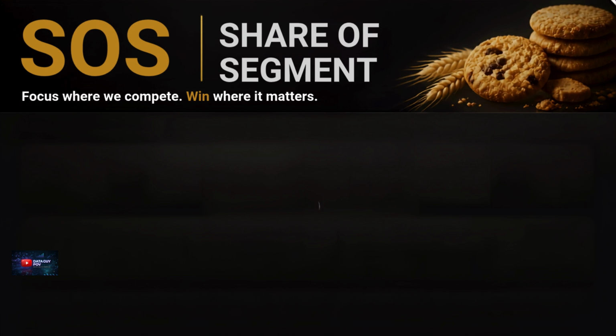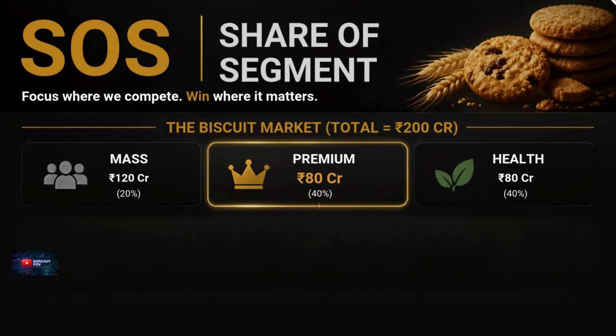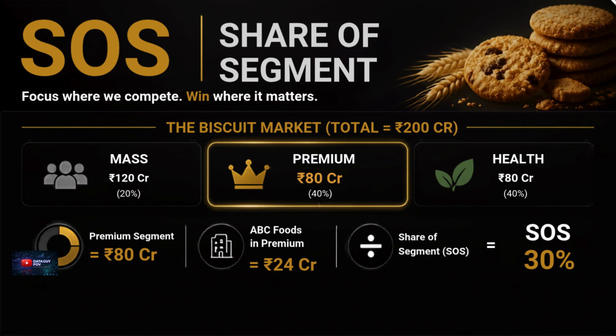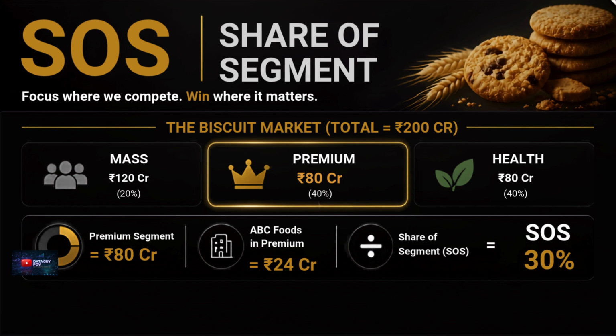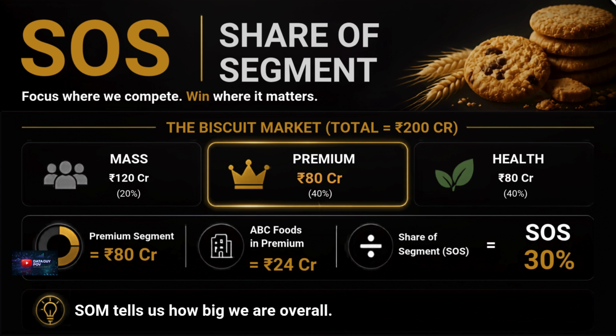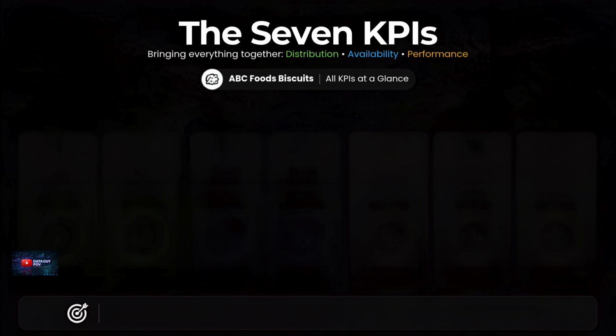SOS, share of segment. Markets aren't always one homogeneous pool. Suppose the premium biscuit segment is worth 80 crore rupees. ABC Foods sells 24 crore within that segment. 24 divided by 80 gives us 30%. That's our share of segment, or SOS. So remember, SOM tells us how big we are overall. SOS tells us where we are strong.